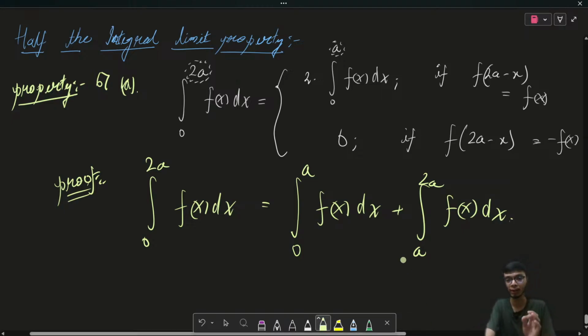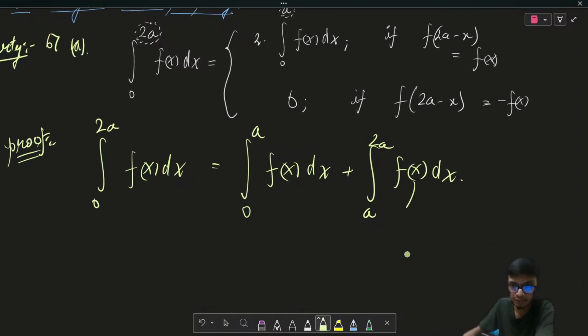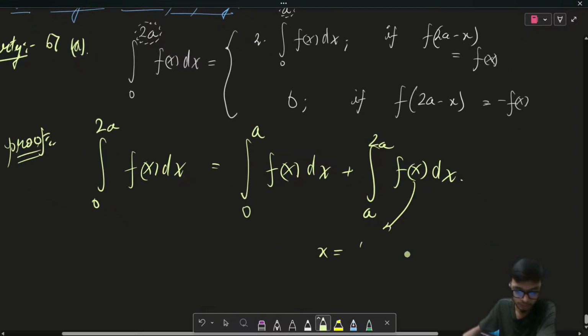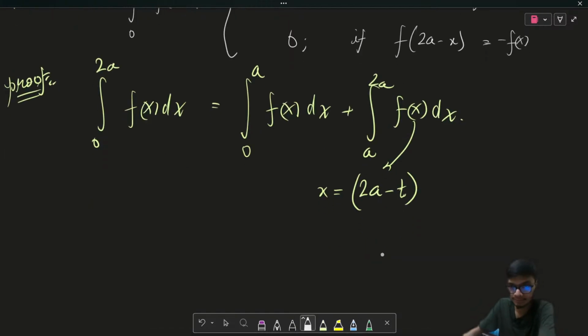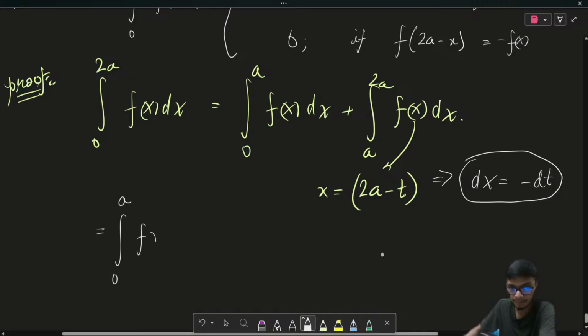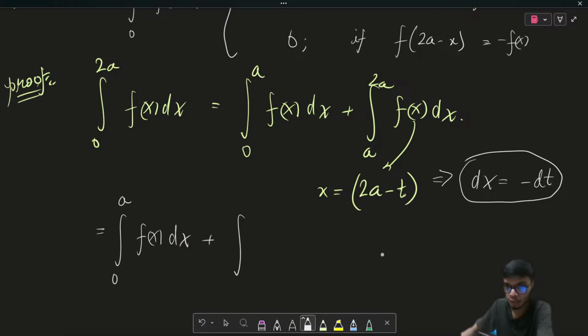Now I am simply going to do one modification: I'm going to put x equals 2a minus t. If I do this transformation, then dx is equal to minus of dt. So my result from 0 to a of f of x dx remains as it is. But for the second integral, if I put x equals a, it will be t equals a over here, and it will be 0 over here.